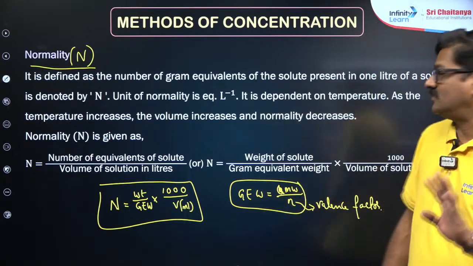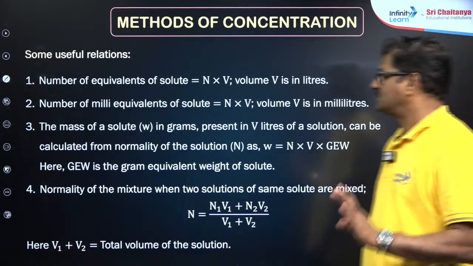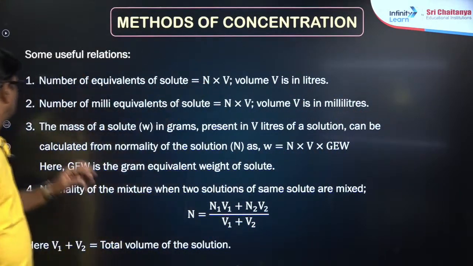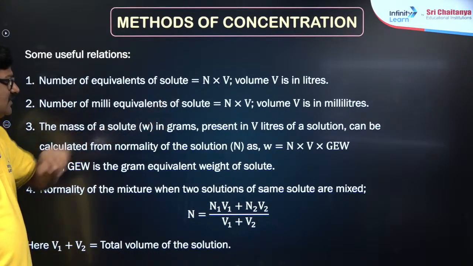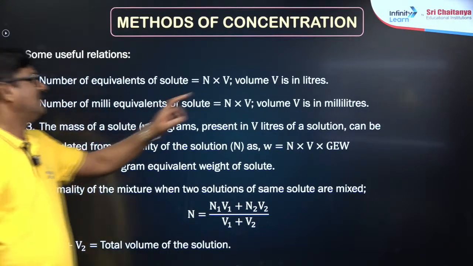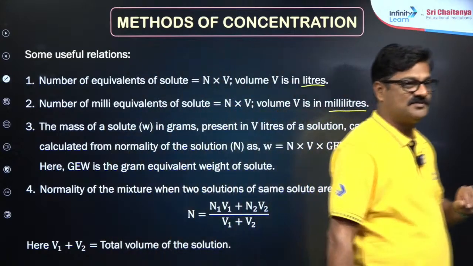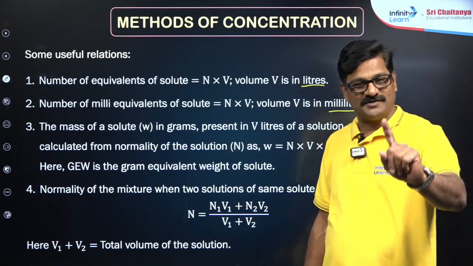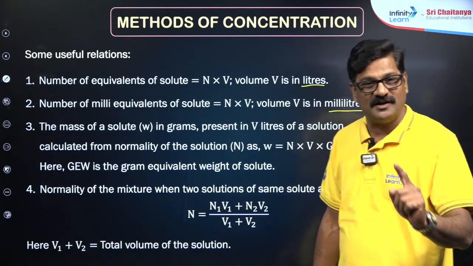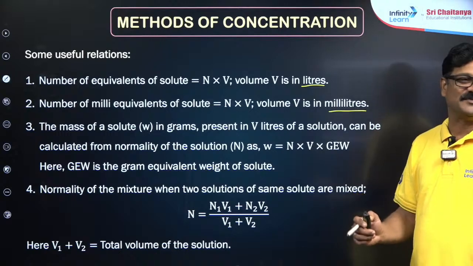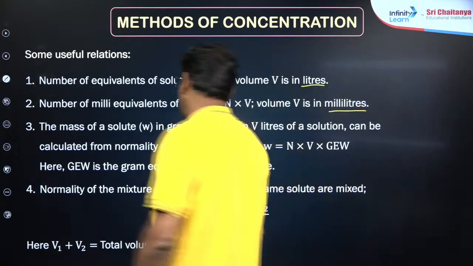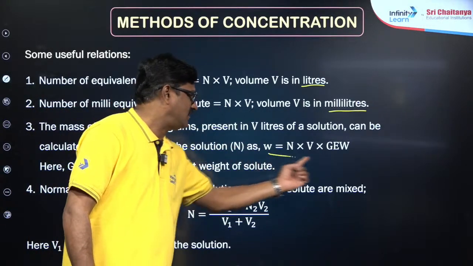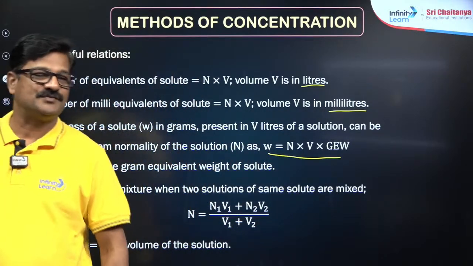That everything we are going to discuss here. Okay, so let's talk about number of equivalents of a solute, which is equal to NV. That we know. Number of milliequivalents is equal to NV when V is in milliliters, and V is in liters for equivalents. That is the difference between these two. Everything we will discuss. So I am Suresh. I promised you I am going to make you comfortable and confident in chemistry. And the mass of solute, how do you calculate? That is nothing but normality into volume into gram equivalent weight.